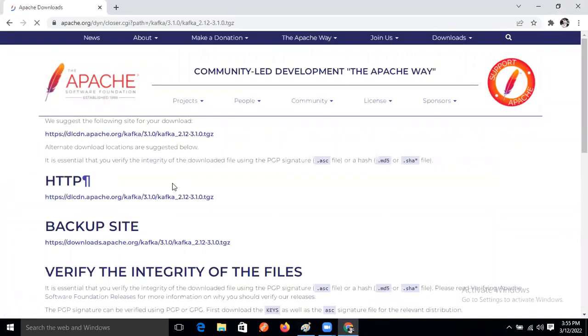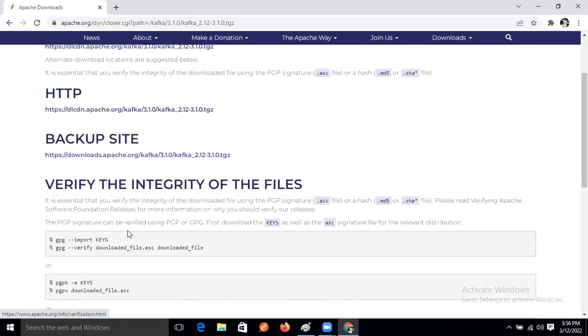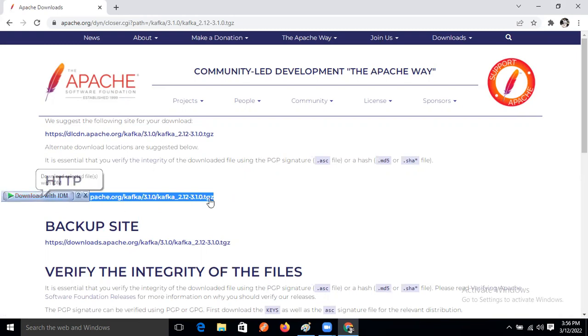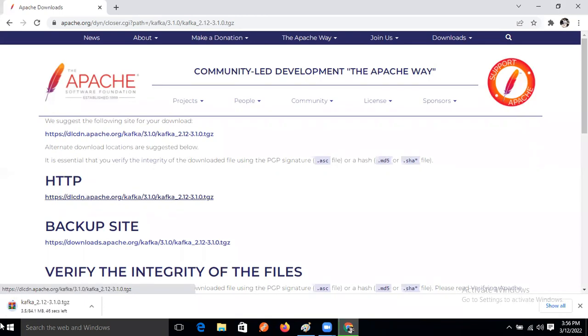Multiple options are there, and we need to choose the HTTP one. Take this one, Kafka. In the HTTP URL, click on that. It will download.